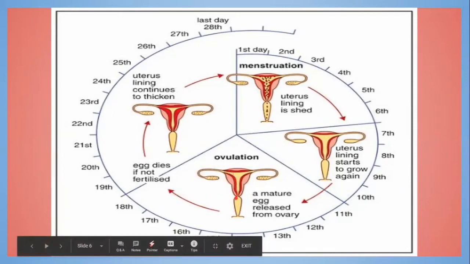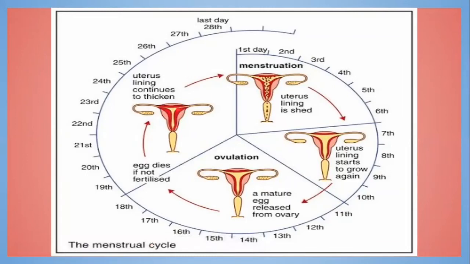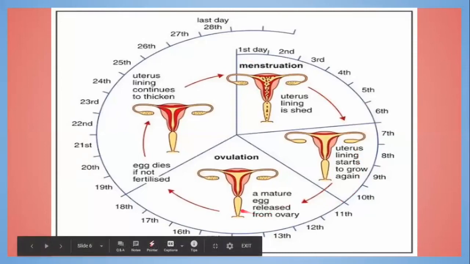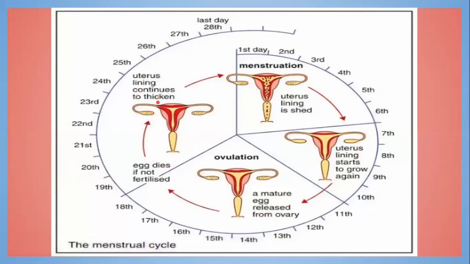This uterus lining grows and becomes thickened for the implantation process. If the implantation does not take place, then this uterus lining is shed again. So this is a cycle of 28 days. If implantation takes place, then it takes place in the uterus. If it does not take place, then the menstruation occurs.